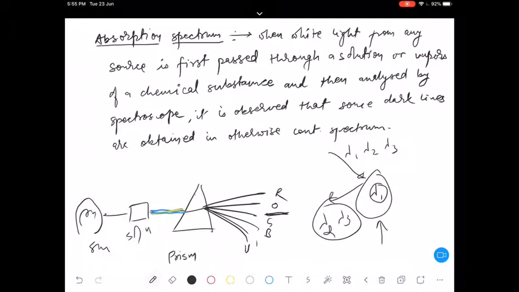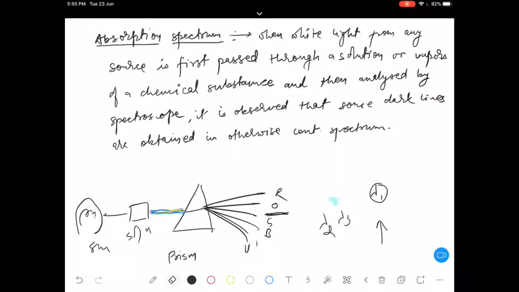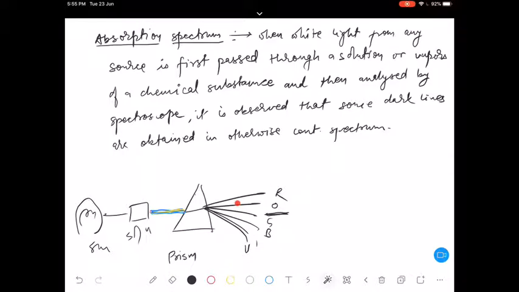Is that correct? Now let's not deviate from our topic, and let's come back to this particular part once again. This kind of spectrum observed is called an absorption spectrum. Any confusion, any doubt? Is it clear?